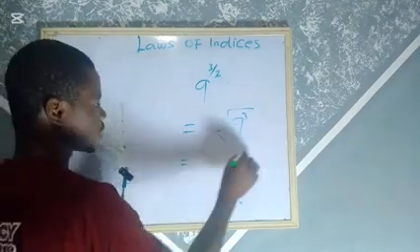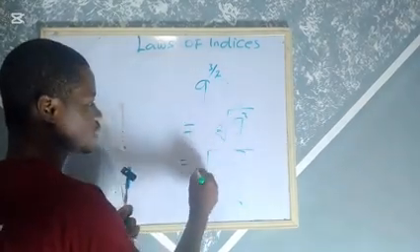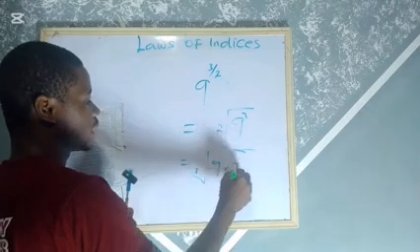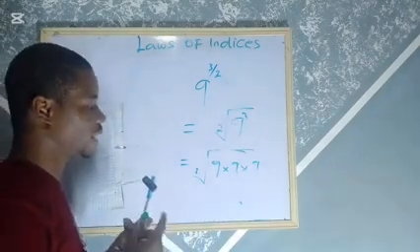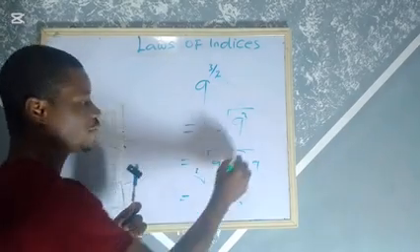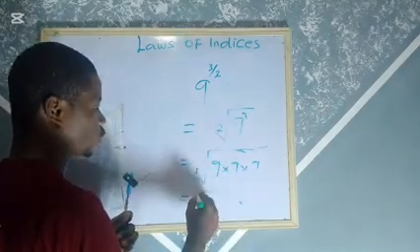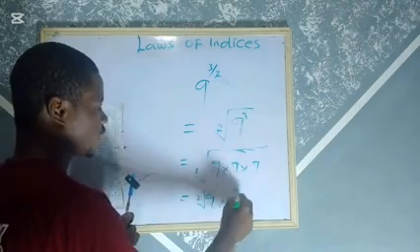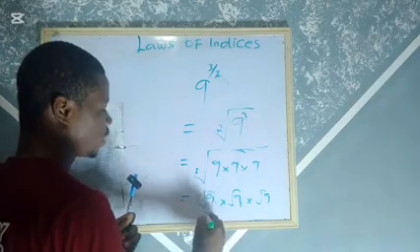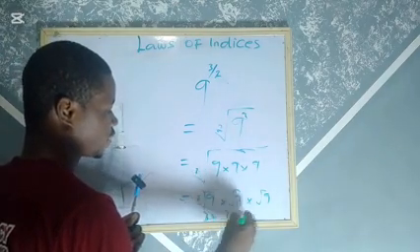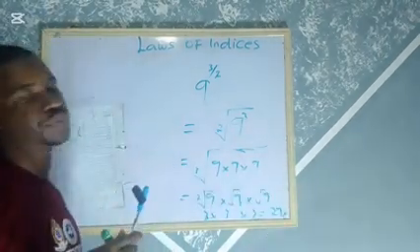So this is the same as 9 to the power 3 means 9 times 9 times 9, and you have the square root covering everything. I can share it among them. It becomes square root of 9 times square root of 9 times square root of 9. Square root of 9 here is 3, times 3, times 3. If you multiply it, it gives you 27.